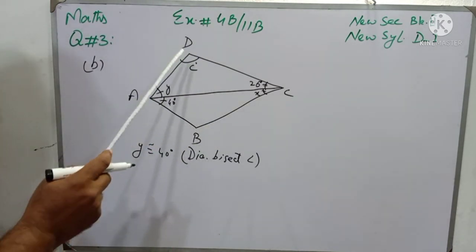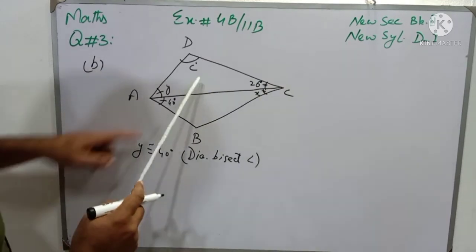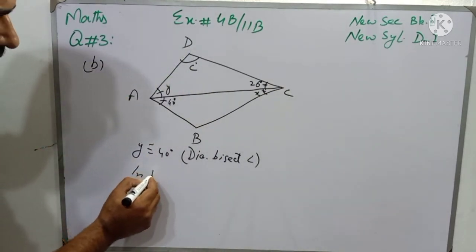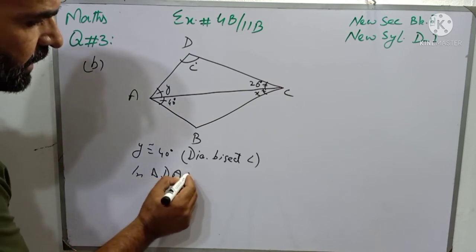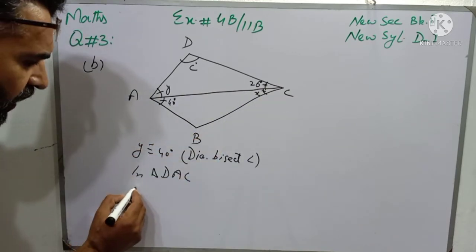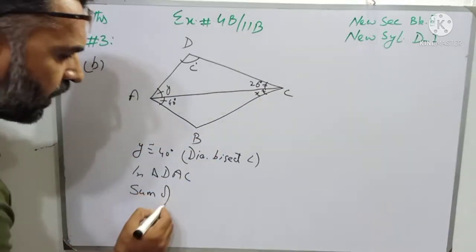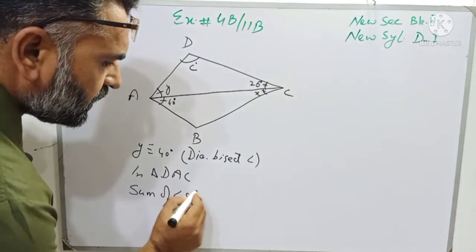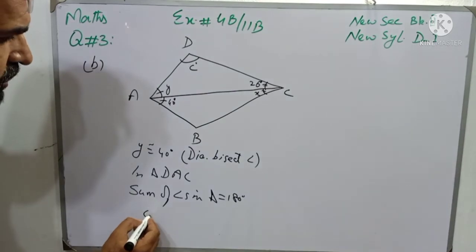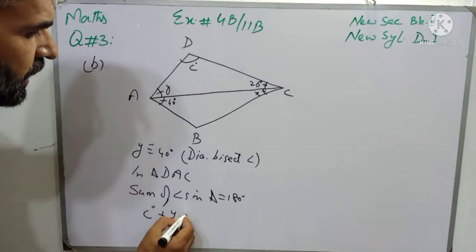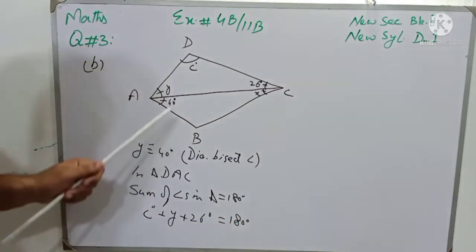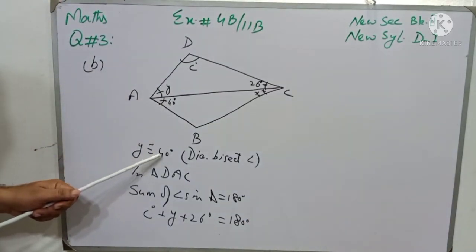Now students, we will discuss triangle DAC. It is a triangle DAC, and it is written as in triangle DAC. I mean to say, we are discussing triangle DAC. Sum of angles in a triangle is equal to 180 degree. So students, C degree plus y plus 26 degree is equal to 180 degree, and the value of y we have found out already, that is 40.